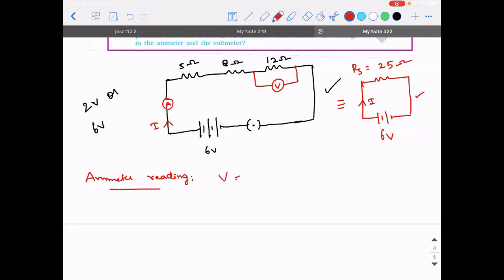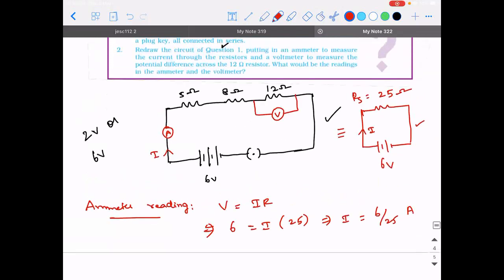Applying Ohm's law, V is equal to IR. V is 6 volt, current is I and R is 25. So I will be equal to 6 divided by 25 ampere. Don't be in a hurry to convert it to decimals. You can leave it as a fraction, no harm in it. So this is going to be the reading across the ammeter. Yes or no?